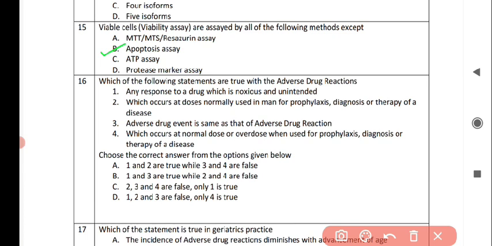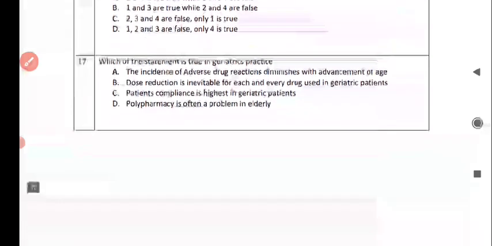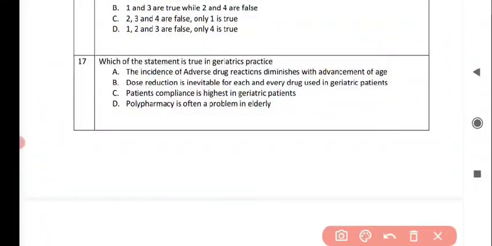And the correct answer is option number A, that is statement 1 and statement 2 are true and statement 3 and statement 4 are false. Next question is which of the statement is true in geriatric practice? And the correct answer is option number D, that is polypharmacy is often a problem in elderly.